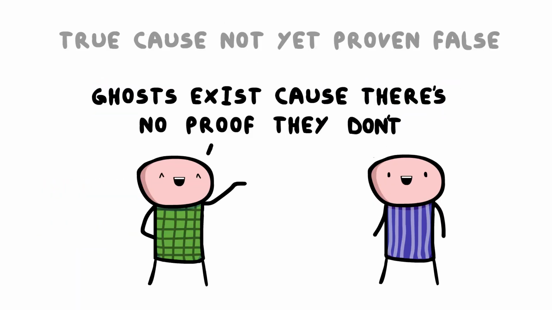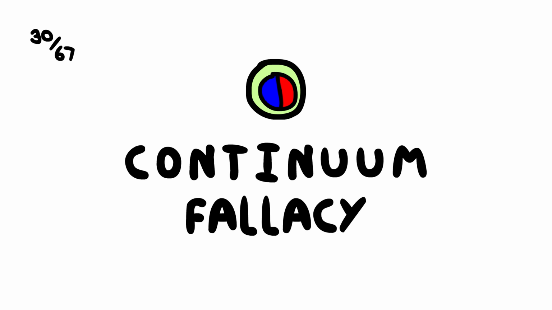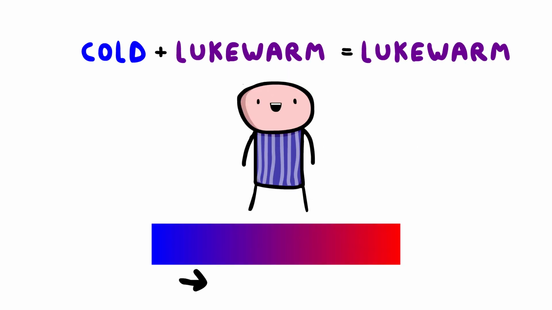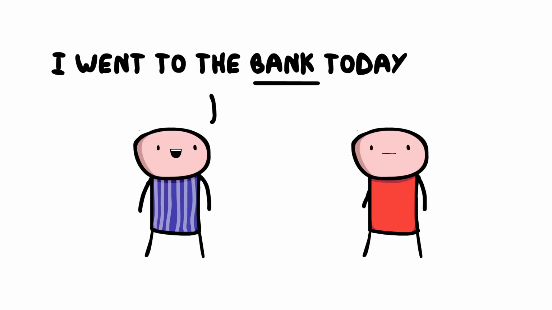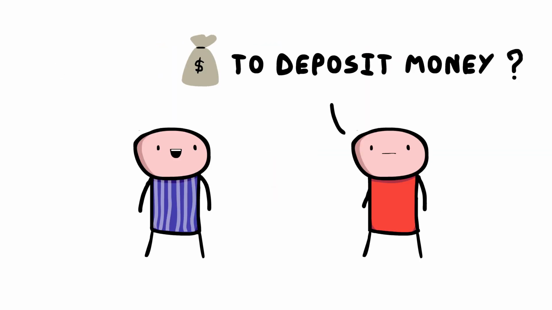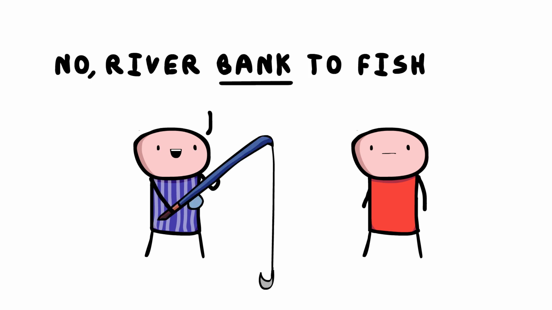Appeal to ignorance. Claiming something is true because it hasn't been proven false, relying on a lack of evidence rather than solid support. Continuum fallacy. Assuming that small steps inevitably lead to an extreme, overlooking the possibility of moderation. Equivocation. Using ambiguous language to mislead or deceive, exploiting multiple meanings of a term.